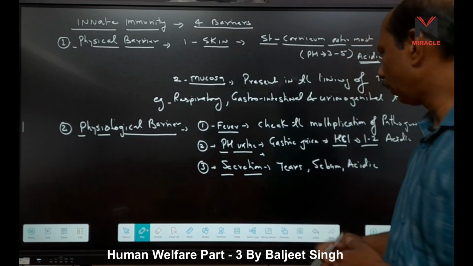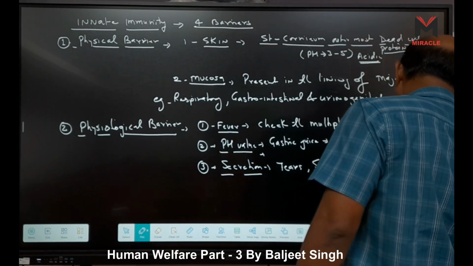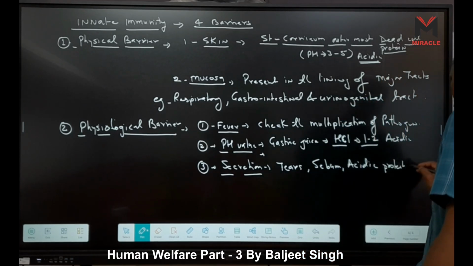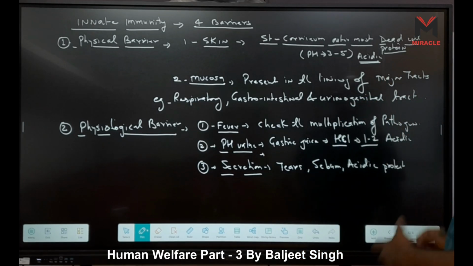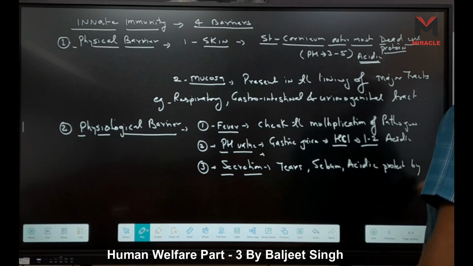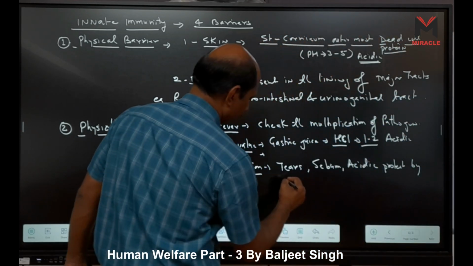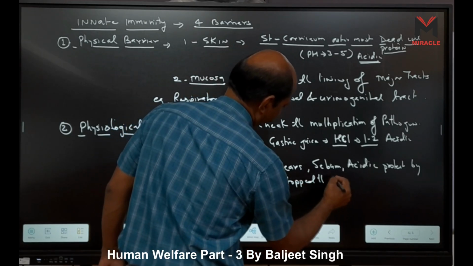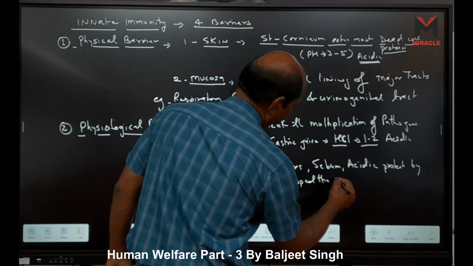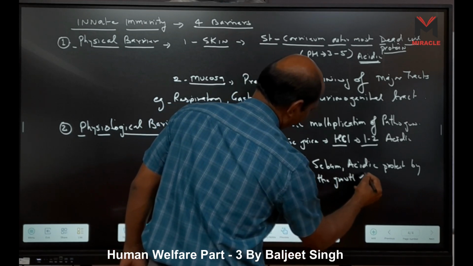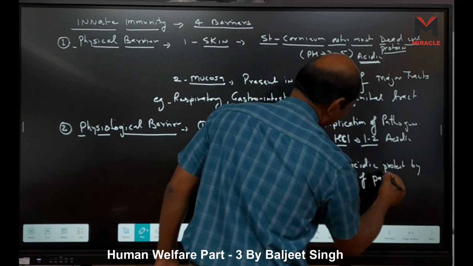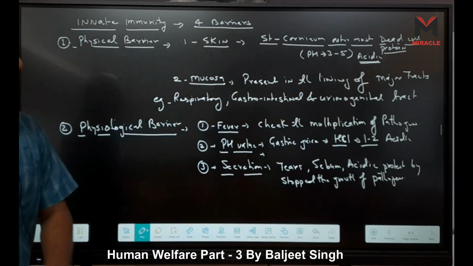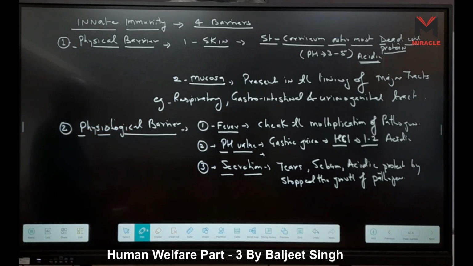They protect us from bacteria by stopping the multiplication and growth of pathogens. So this one is your physiological barrier.